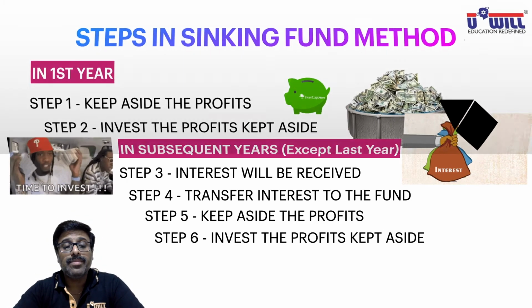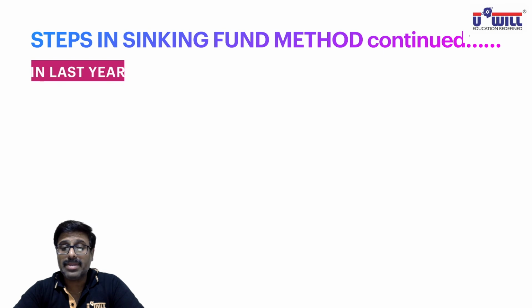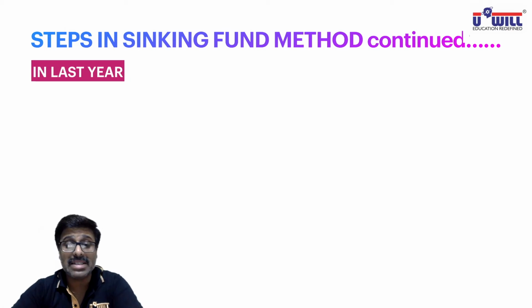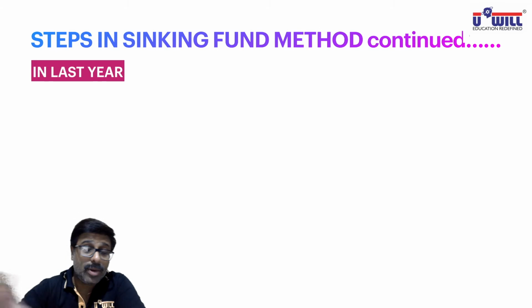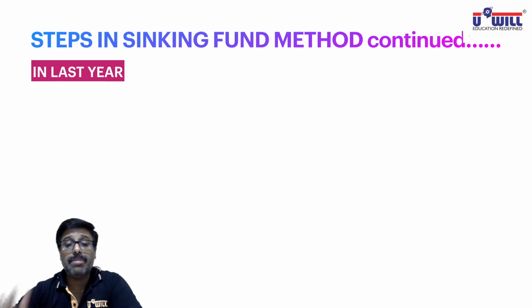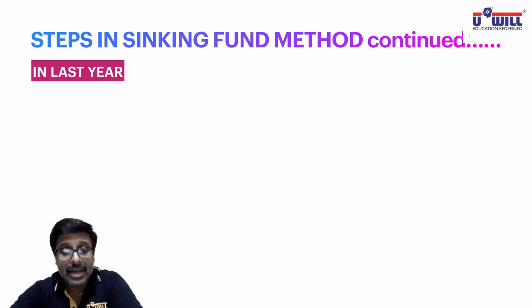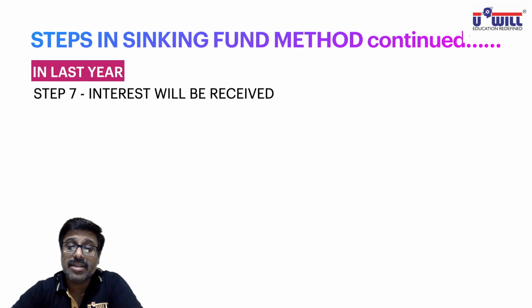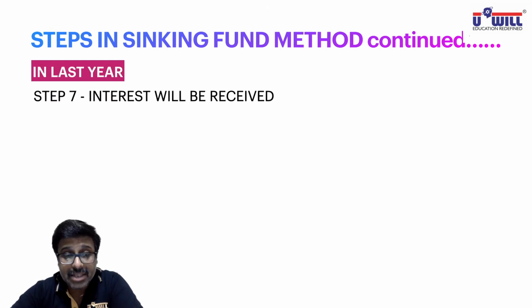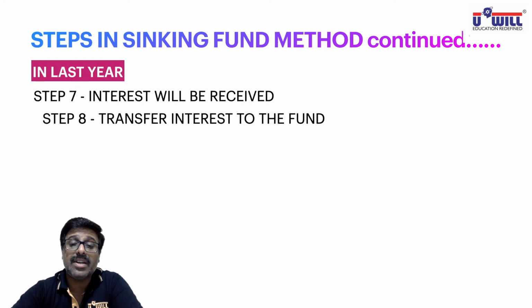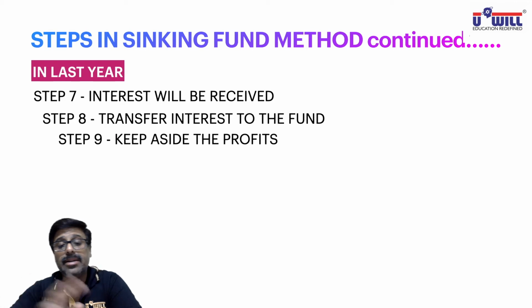Now, the 7th step, in the last year. As I said, subsequent years would include the second year, third year and fourth year. So what entries are to be passed in the last year? In the last year, the 3 entries of the subsequent years will remain the same. I repeat, in the last year, those 3 entries will remain the same. Again, in the last year also we will receive the interest. In the last year also interest will be transferred to the fund. And in the last year also profits will be kept aside.